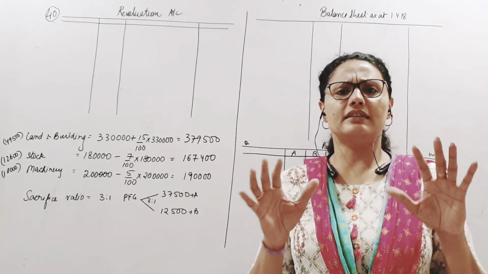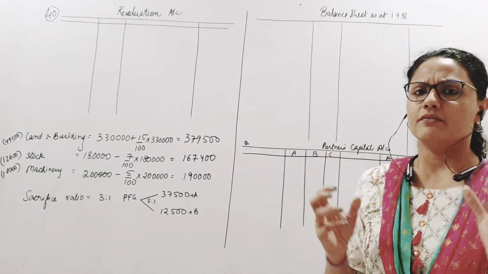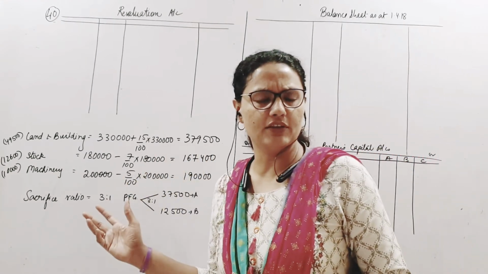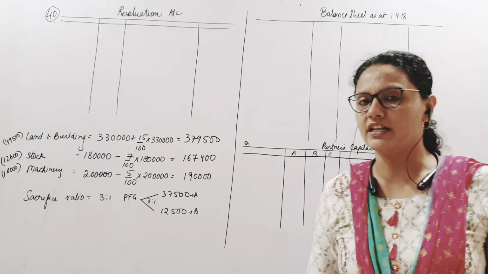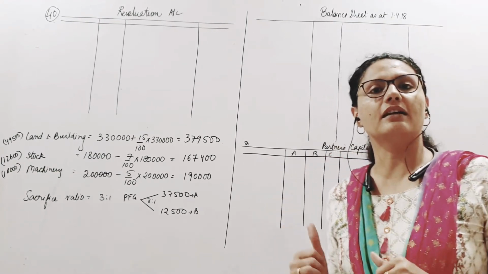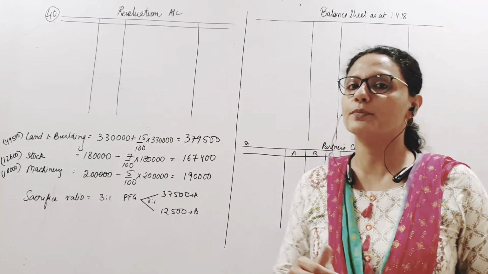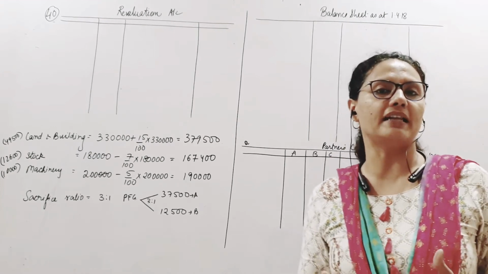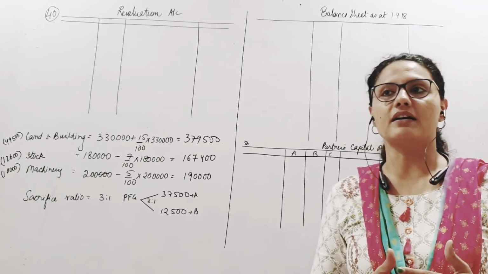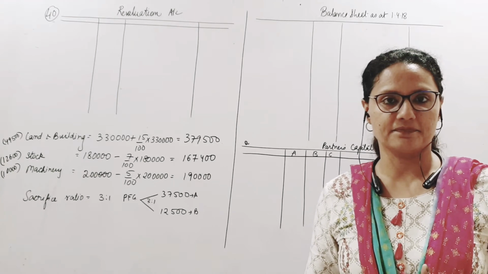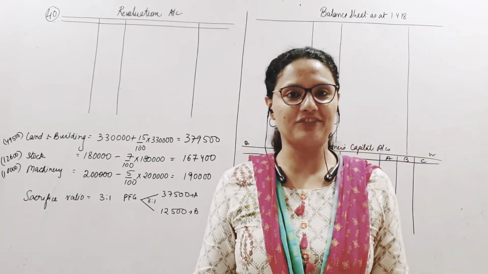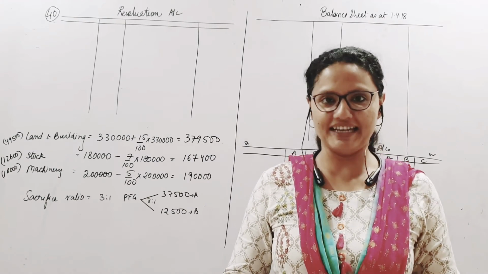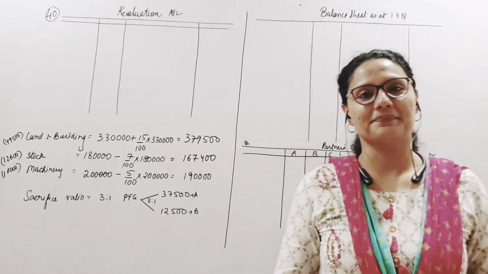Yes, so this is a kind of sum. We will be doing a bit of revaluation and the goodwill treatment when the partner is bringing in his capital and goodwill, and also making the partner's capital accounts post admission and the fresh balance sheet after the new partner has been admitted. Alright, so we need to get ready for a full-fledged sum on admission. Ready? So have a look at the sum.